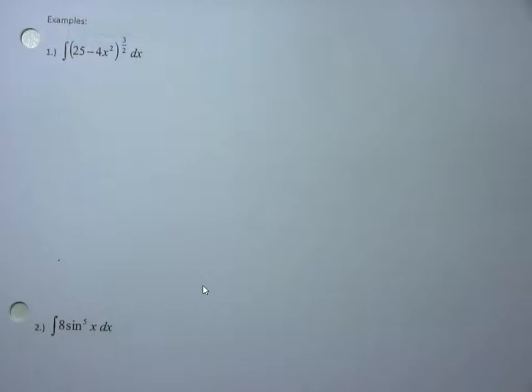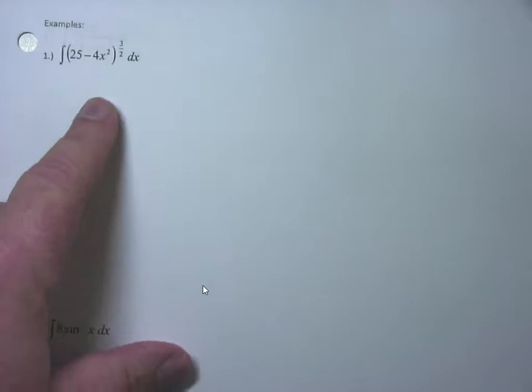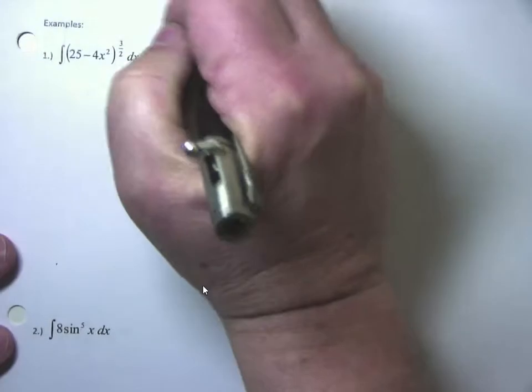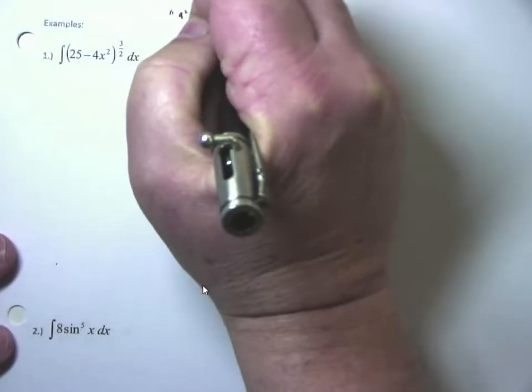All right? People will automatically start fumbling through the hand tables, trying to find this particular function. You're looking at it all wrong. What you've got to do is identify the style. When you look at this problem, this is the integral of 25 minus 4x squared raised to the 3/2. It looks like this a squared minus u squared